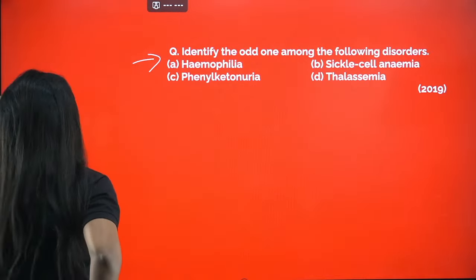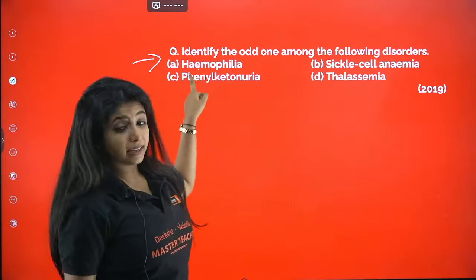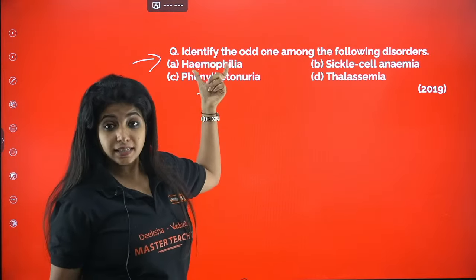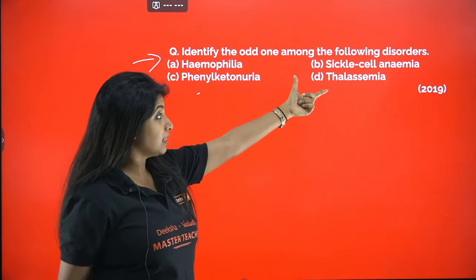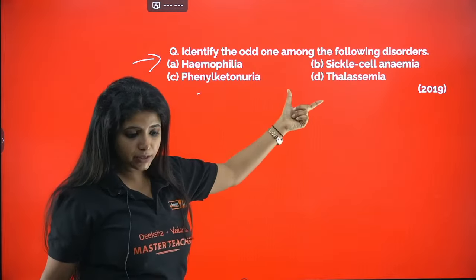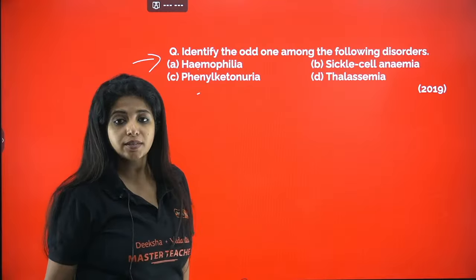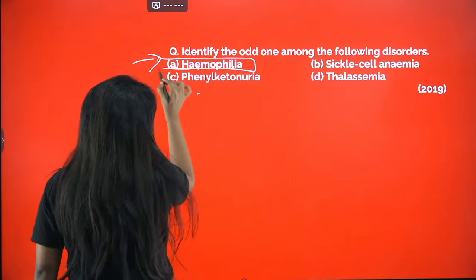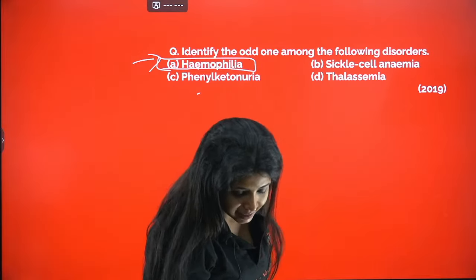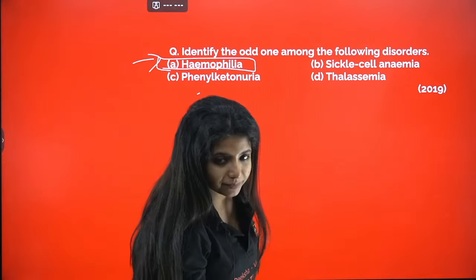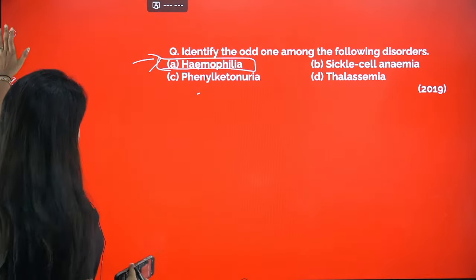The odd one out of them: hemophilia is a sex-linked disorder, whereas sickle cell anemia, phenylketonuria and thalassaemia, all of them, my dear children, are autosomal-linked recessive disorders. So your only answer for this question is A. Exactly. Awesome. Let's go ahead with the next question.